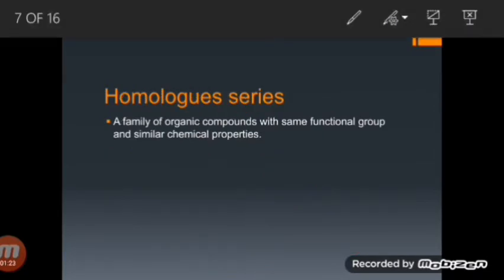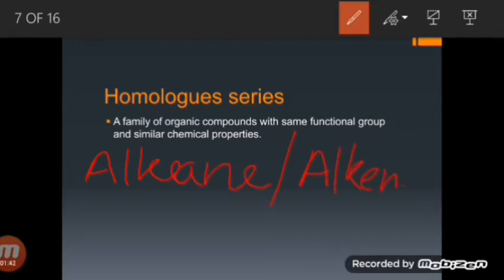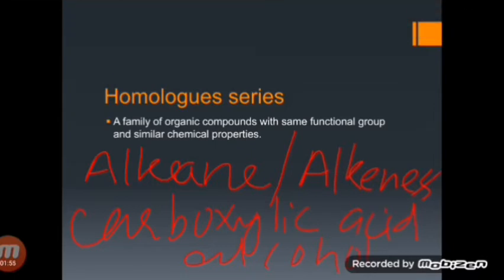What is a homologous series? A homologous series is a family of organic compounds with the same functional group, and the complete family possesses similar chemical properties, such as alkanes, alkenes, carboxylic acids, alcohols, amides, etc. So all of them contain a group of atoms which is responsible for their chemical properties, which is called a functional group.